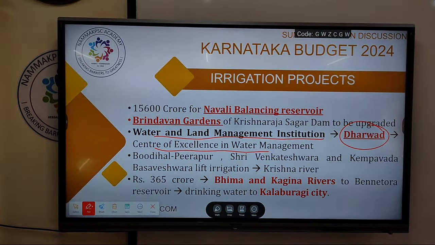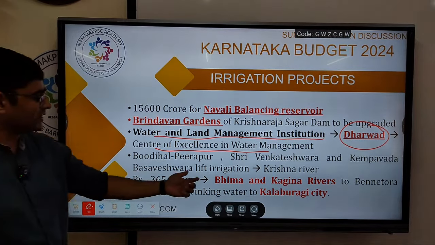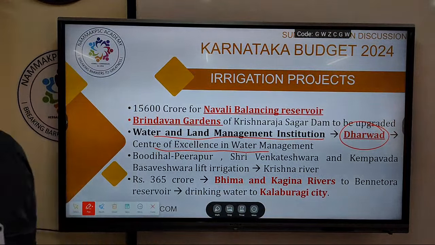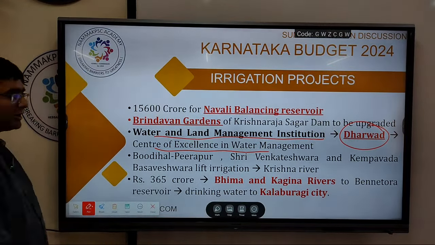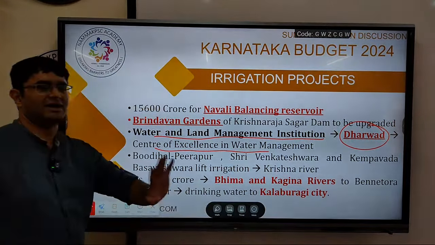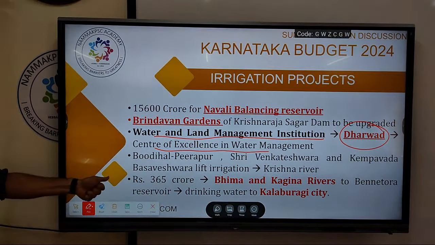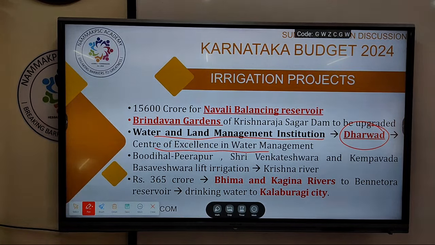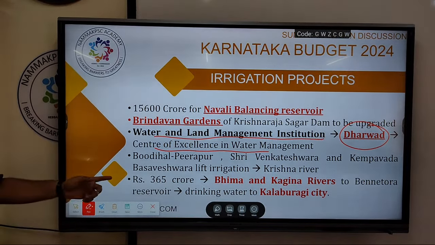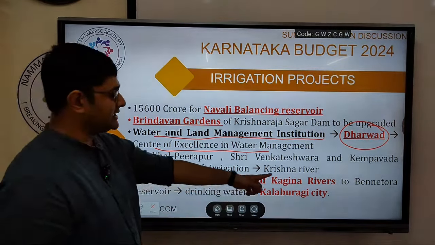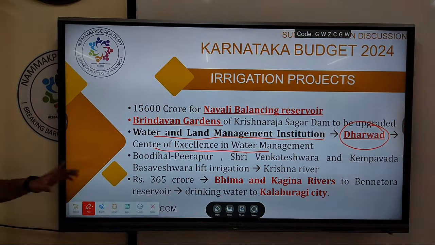All right. Then there are some names over here. These are all names of the lift irrigation projects on the Krishna River that have got funds in the present budget. Unlikely to be asked, but at least you can write it down. The next one is rupees 365 crores, allocated for a drinking water project to provide drinking water to Kalburgi city from the Bhima and Kagina River.